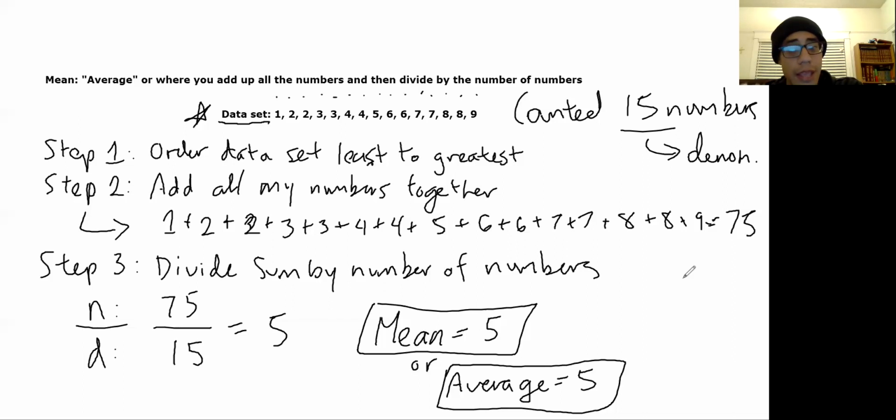Every time I ask you, okay, find the average, find the mean, these are the steps I want you to use, okay? There's going to be some higher level problems that involve average and mean. The word problems, we'll get into those later, but just know that it really is as simple as doing all these steps. If you end up having decimals or fractions in your data set, which I don't see that you're going to have for now, you're just going to have to add them up as normal. I'll make sure to have a lesson on how to do those things when we get to them.